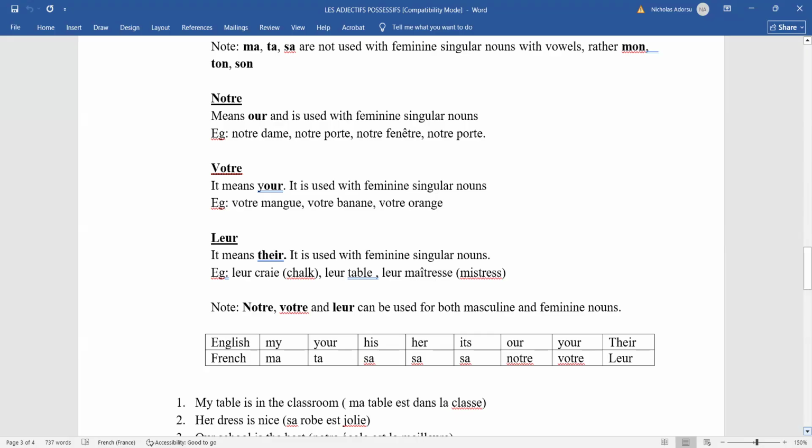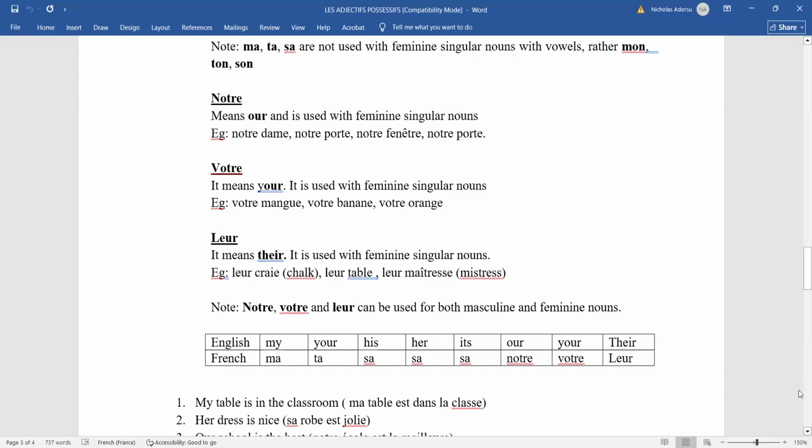So here, we see the leur here too, which is their. So I can say leur craie, their chalk. Leur voiture, their car. Leur maîtresse, their mistress. Leur mère, their mother. Right, so we have feminine singular nouns here.